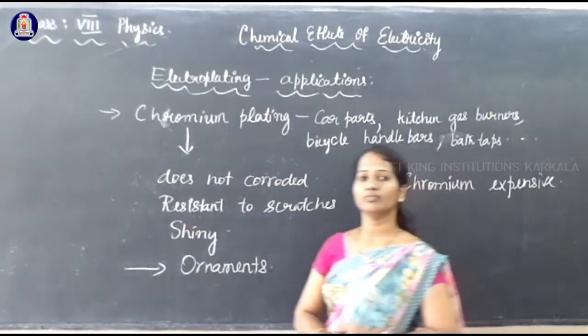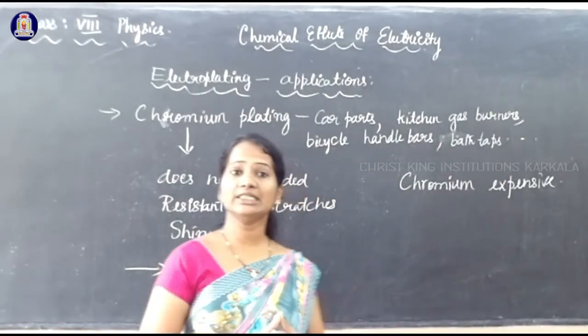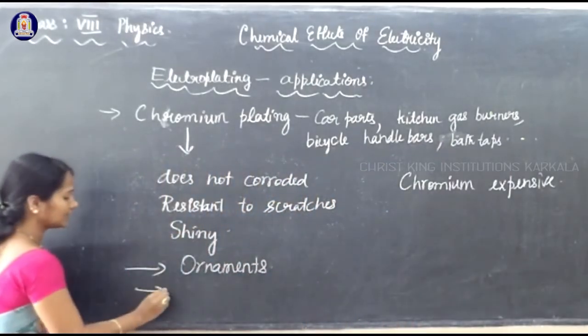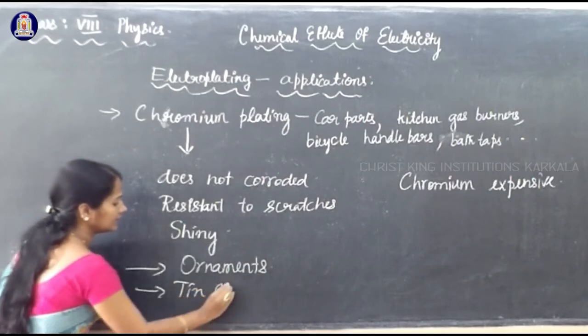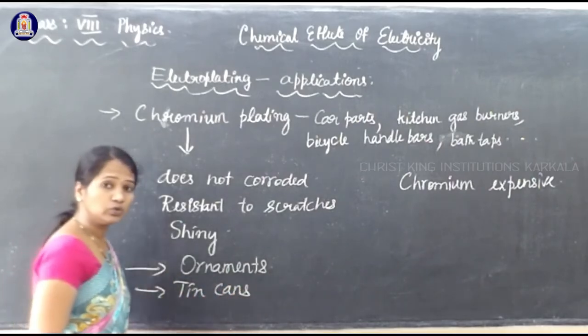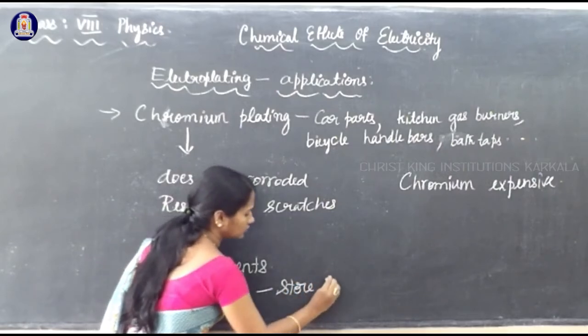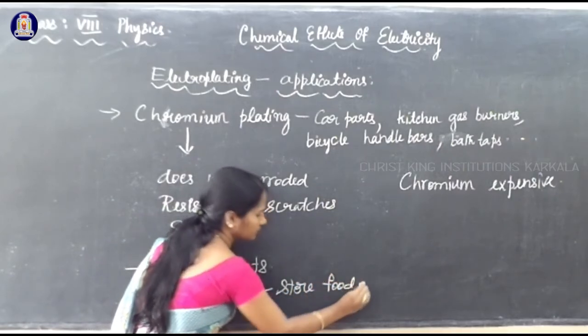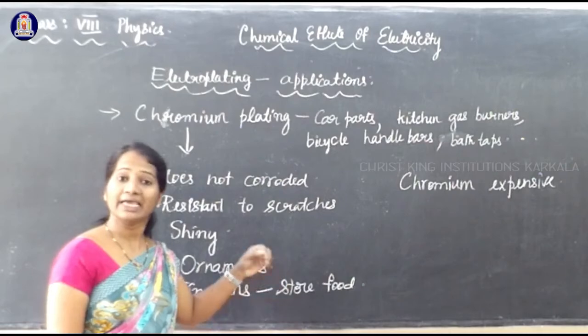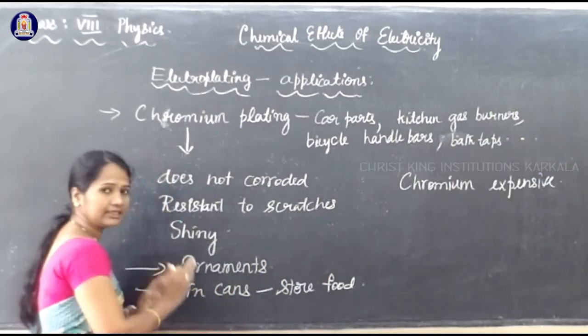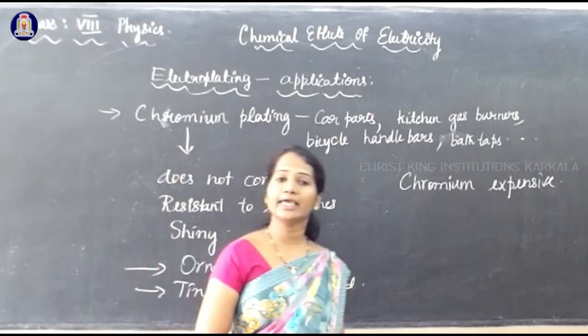And also food items, usually they are stored in cans. The cans which are used to store food are made by electroplating over iron.